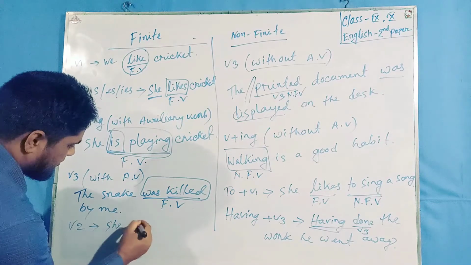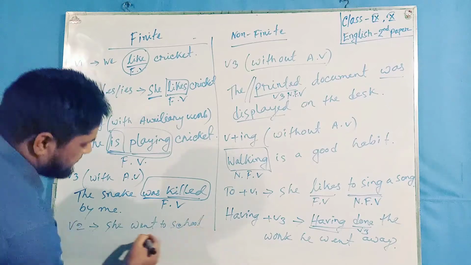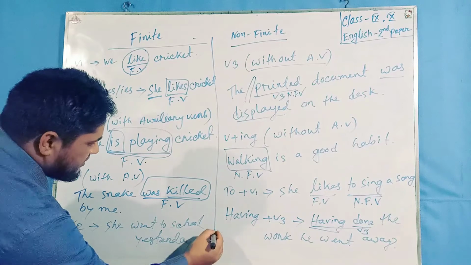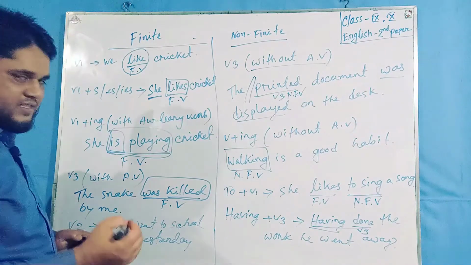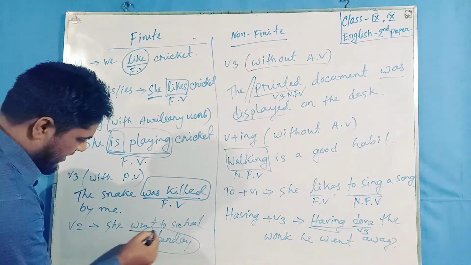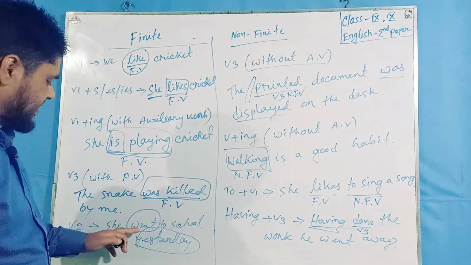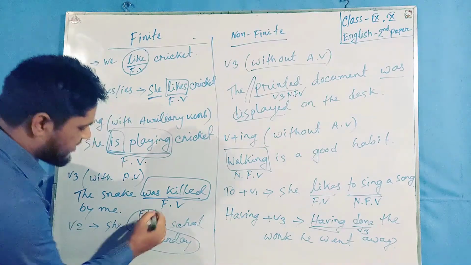"She went to school yesterday." Here, with the change of tense, yesterday, past tense, the verb also changes, which is called a finite verb. V2 form is also a finite verb.